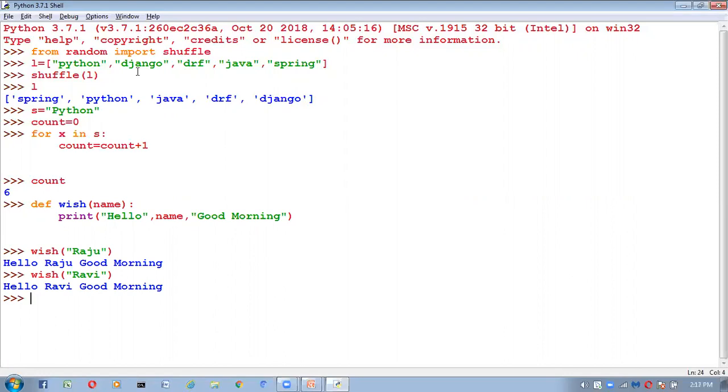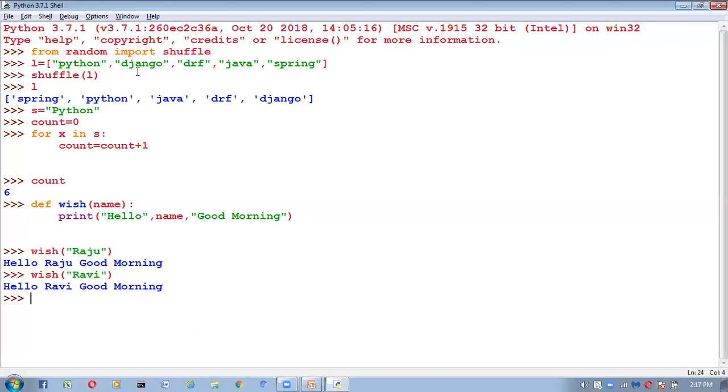But my requirement is, if name is Raju, then only I want to get hello Raju good morning. If name is other than Raju, I want to get hello so and so name bad morning, right? For that, inside this wish function, I will write one if condition. There I will check if name is equal to Raju, then print hello Raju good morning. If name is not equal to Raju, then inside the else part, print hello name bad morning.